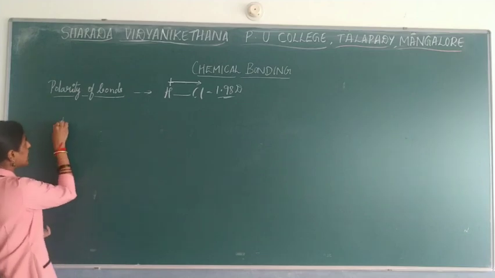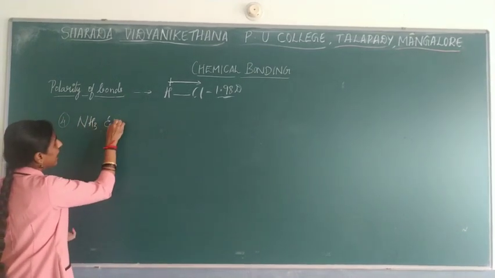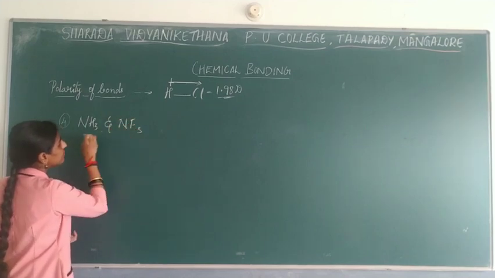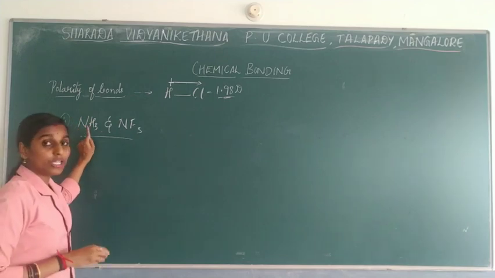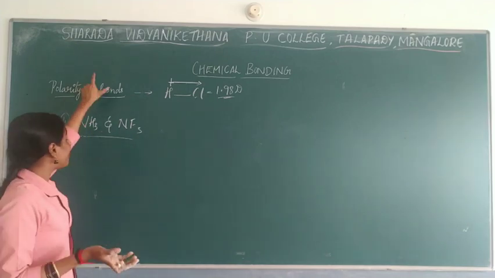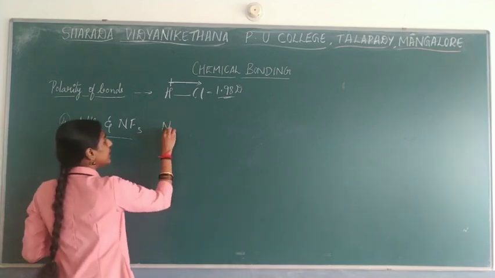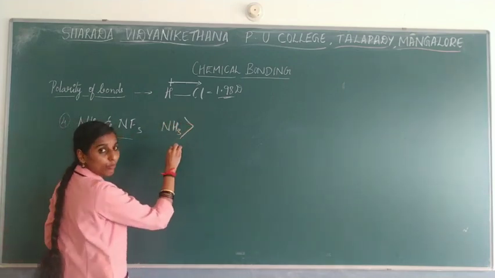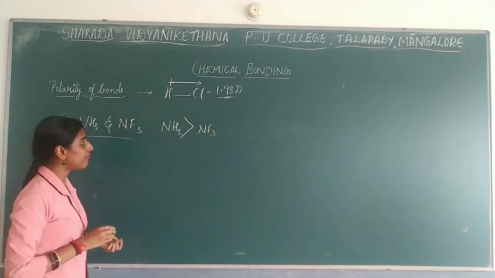So the next example that you are going to consider is NH3 and NF3. A reasoning kind of question will be asked. So here it says this ammonia will be having more polarity when you compare with this. Okay, so NH3 polarity will be more when you consider NF3. Now we will see why it is so.